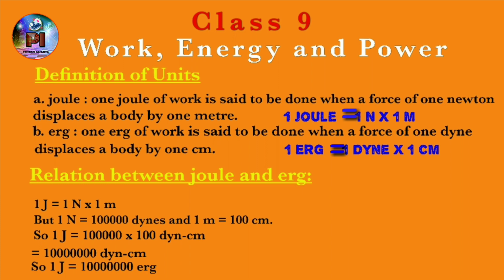Similarly, in the CGS system, 1 erg of work is said to be done when a force of 1 dyne displaces a body by 1 centimeter. So these are the two systems of units. Now you can pause the video and copy down the notes.